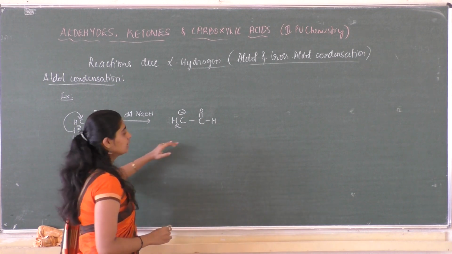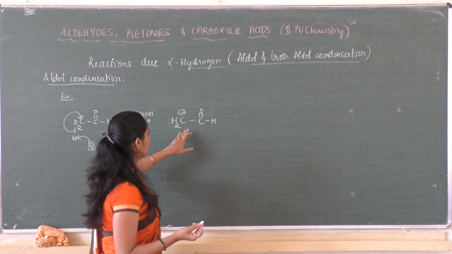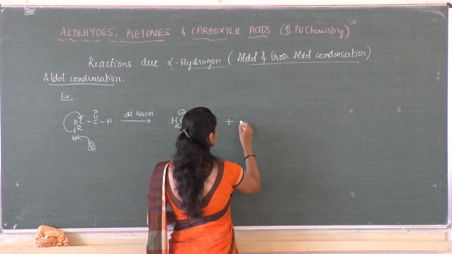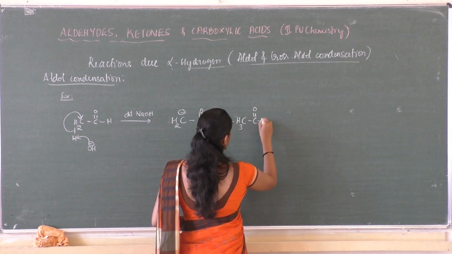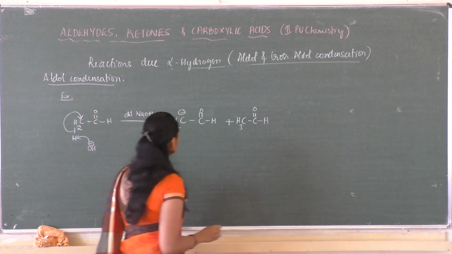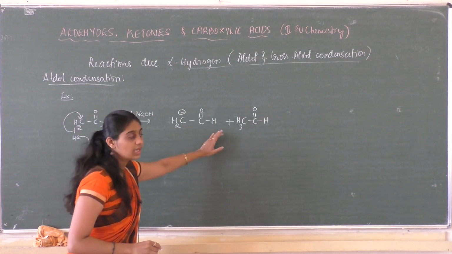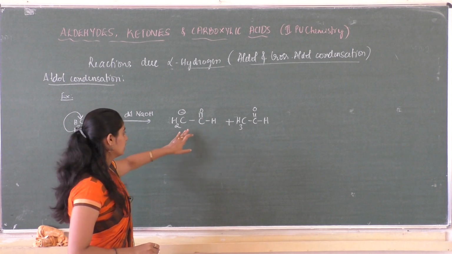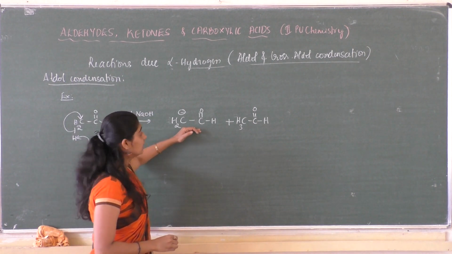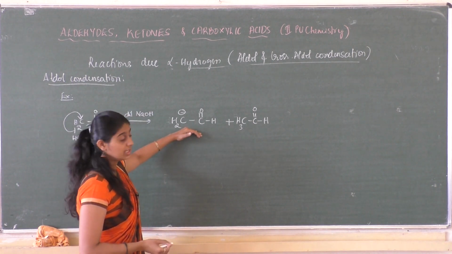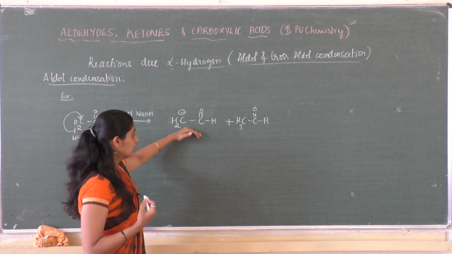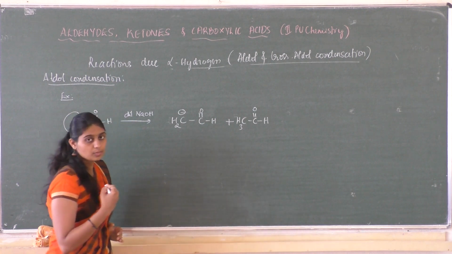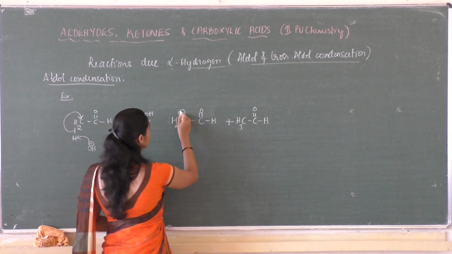So this is acetaldehyde. When it reacts with one more molecule of acetaldehyde, that is CH3 C double bond O H, this will undergo a nucleophilic reaction, that is, this acts as a nucleophile, an electron rich center, and it needs an electron deficient center.